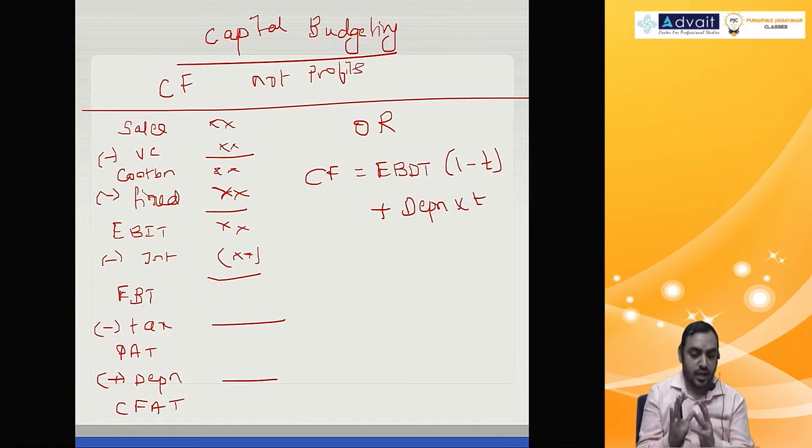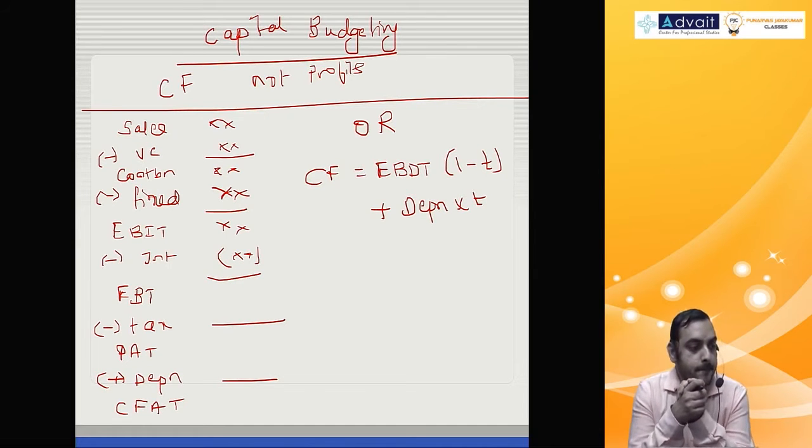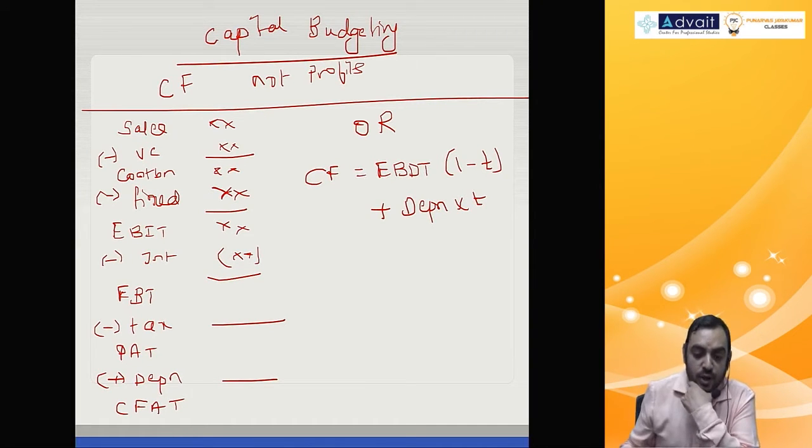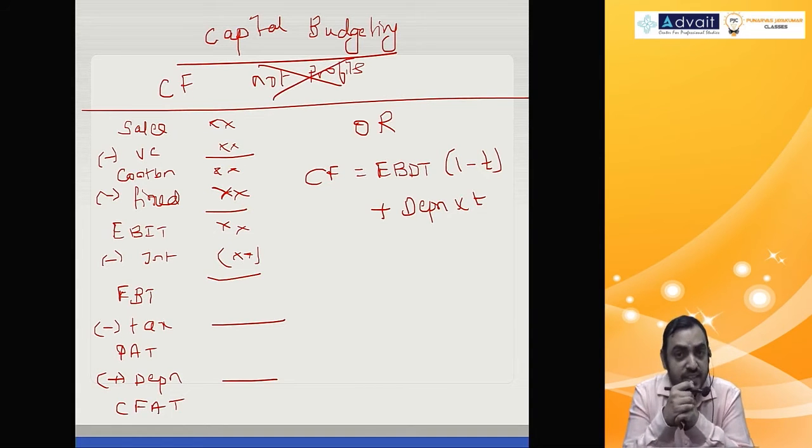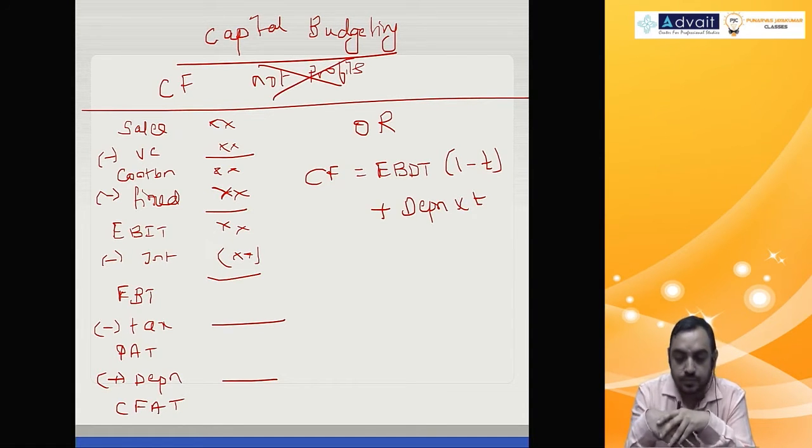Fine. Now, if you want, quickly write down these basics. So ultimately we talk about cash flow and not profits in capital budgeting. Hope you have taken down. Good.